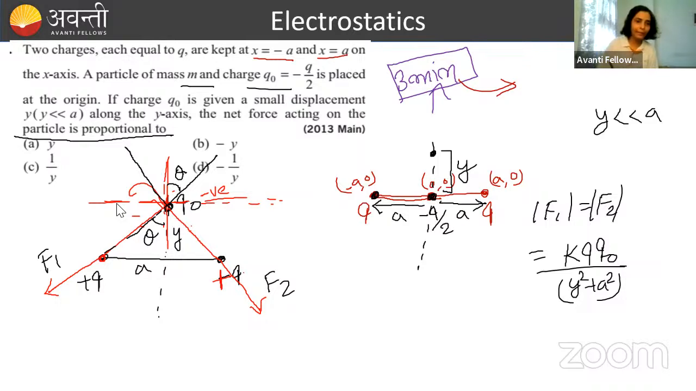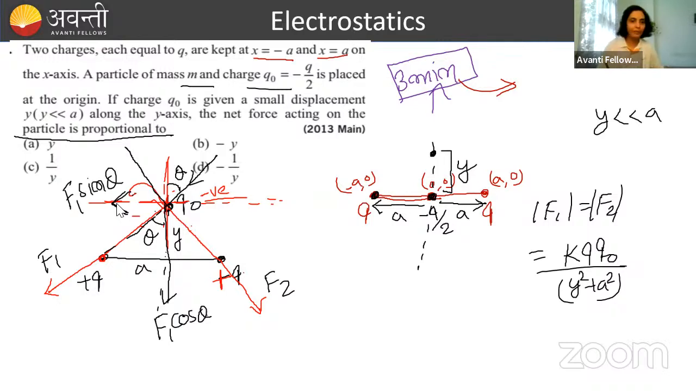Now, if you're going to break it, F1 को अगर मैं break करूं, तो F1 का एक magnitude downward होगा, F1 cos theta, है ना? और second magnitude हमारा क्या होने वाला है? If you look at it carefully, F1 cos theta हुआ, second क्या होगा? इस direction में होगा, है ना? Second will be in this direction, and that will be your F1 sin theta.